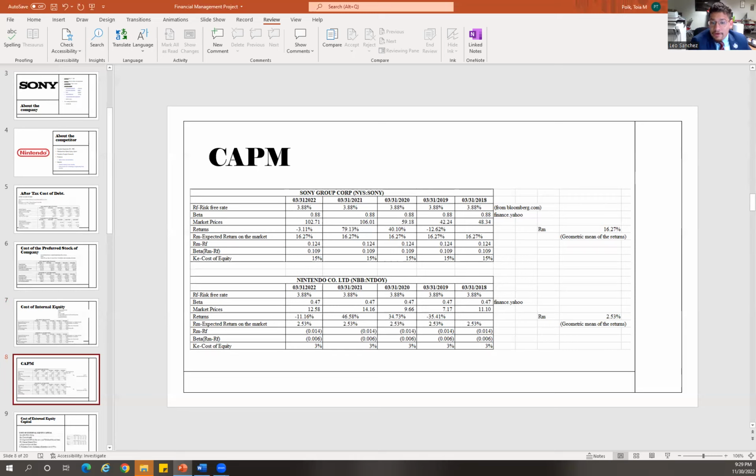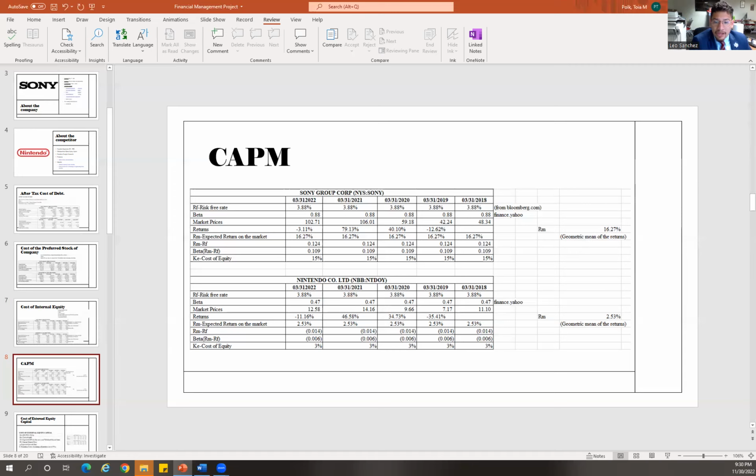according to finance.yahoo, is 0.88 for Sony and 0.47 for Nintendo. The expected return on the market is obtained by calculating the geometric mean of the returns. The table below shows the cost of equity for the two companies as determined by the CAPM approach.